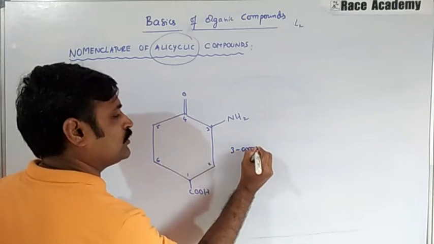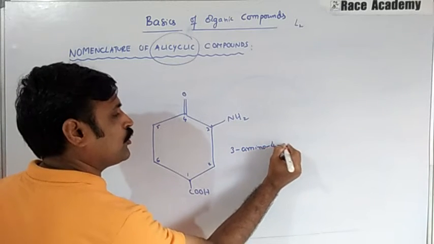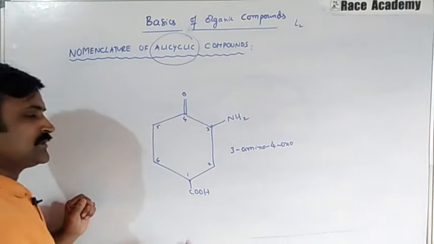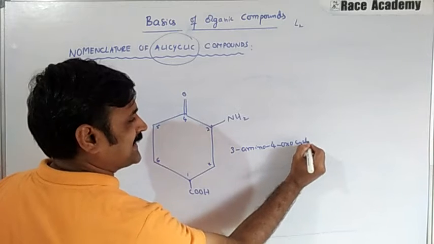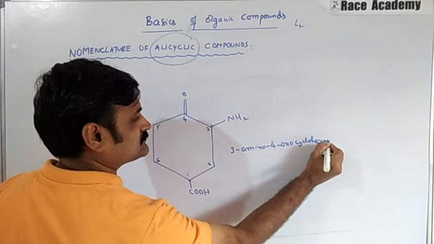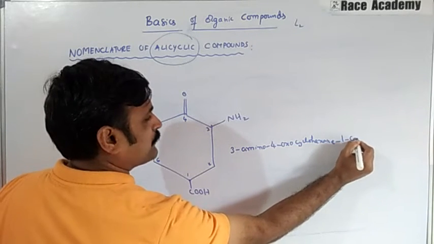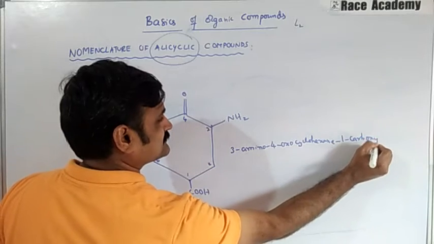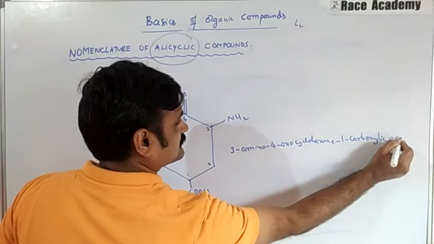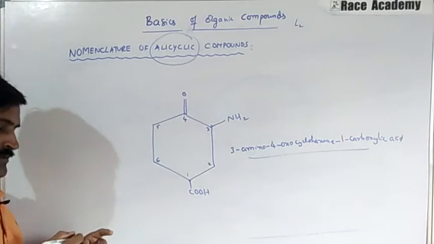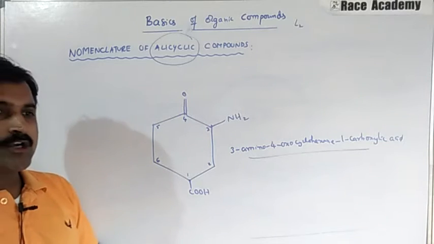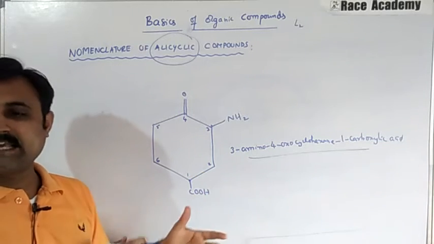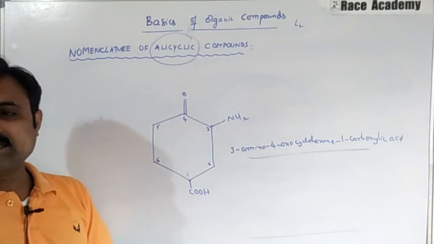Its name is 3-amino-4-oxocyclohexane-1-carboxylic acid. That is the name of this compound. So based on this example, the nomenclature is given like this.